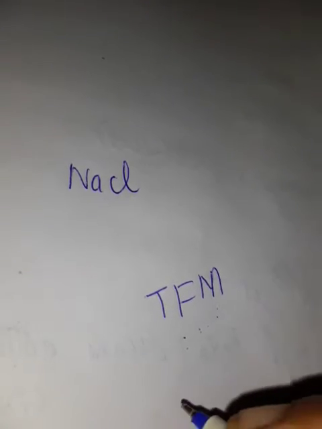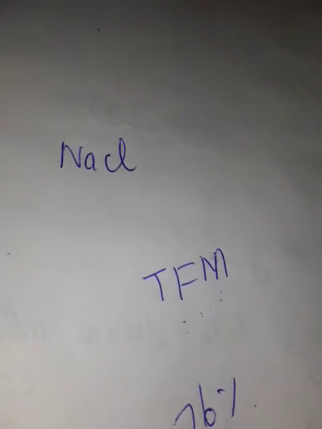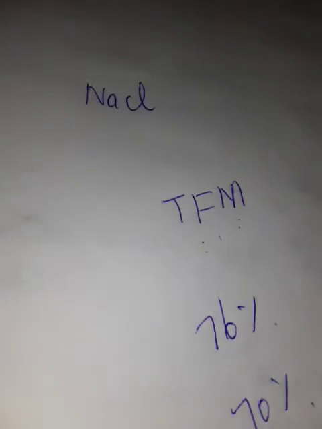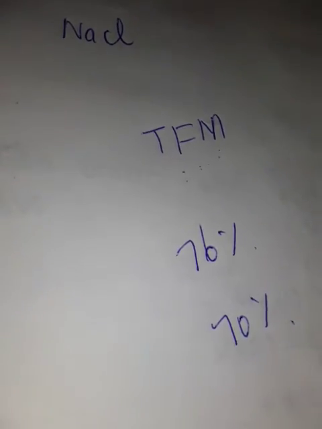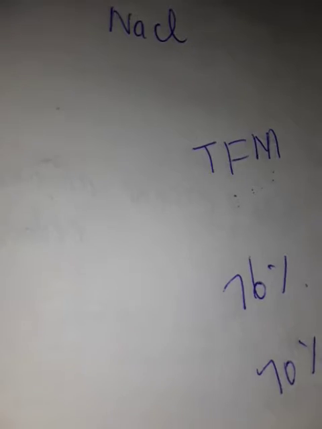Higher the TFM quantity in the soap, better is its quality. For example, if the TFM percentage is 76, it is called grade 1 soap. If it is 70%, it is called second grade soap. If it is 60%, it is called third grade soap.